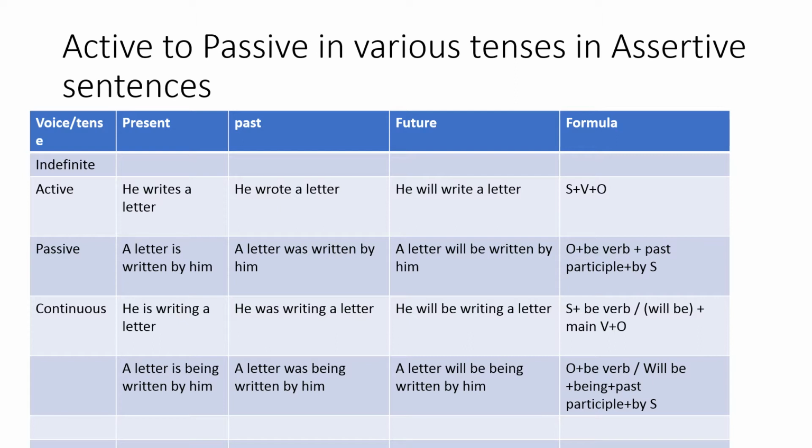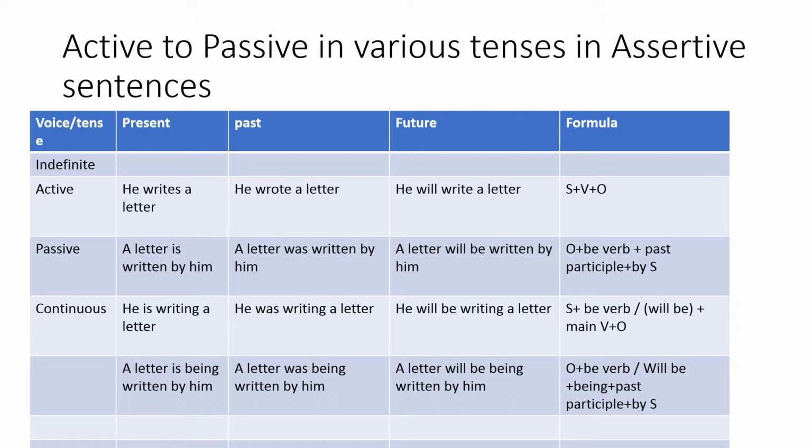Now if you remember our formula from my earlier presentation, on that basis I have brought the object, a letter, to the first of the sentence, and the pronoun he, which has been changed to him, is brought to the last. The rest is the be verb and past participle across all the three tenses, present, past and future.